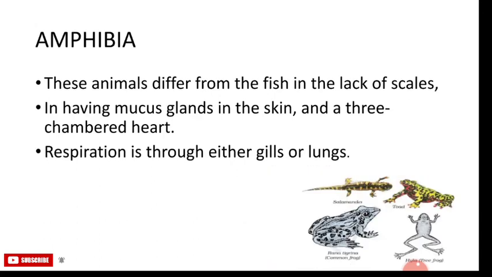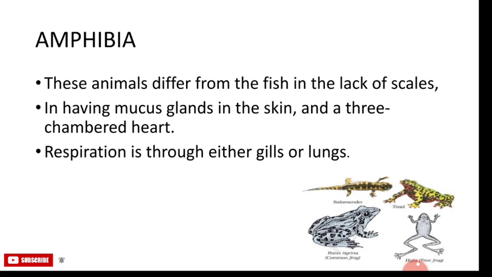The next class is the Amphibia. These animals differ from the fish in the lack of scales, in having mucus glands in the skin and a 3-chambered heart. They lay eggs and these animals are found in both water and land, and the respiration is through either gills or lungs. The example is the frog.